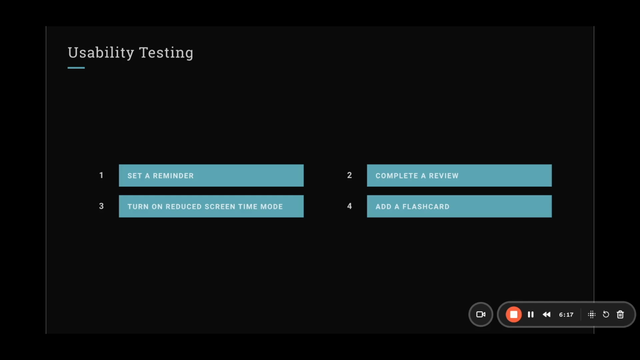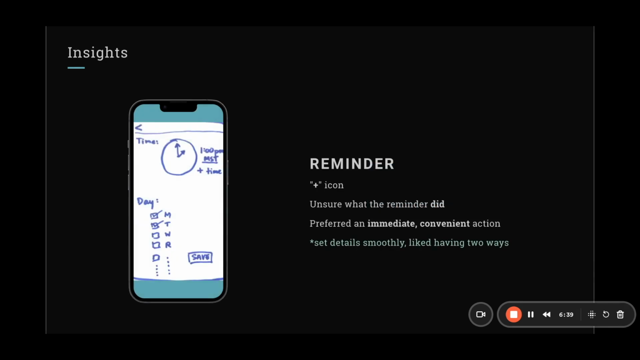And number 4 we added was to add a flashcard because the competitor apps have this capability. We want to offer this to our users as well, especially if they're learning in a social way. They're going to encounter words they don't have or they haven't learned and should be able to add that to their vocabulary. So upon testing, these were some of the insights we gained from our users.